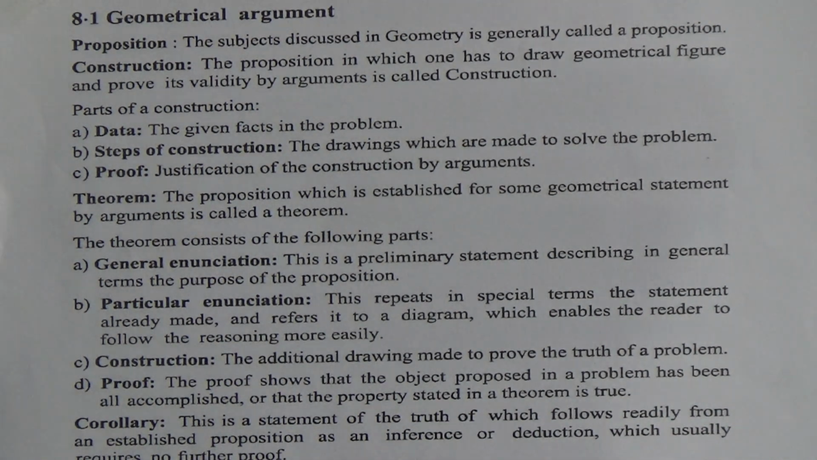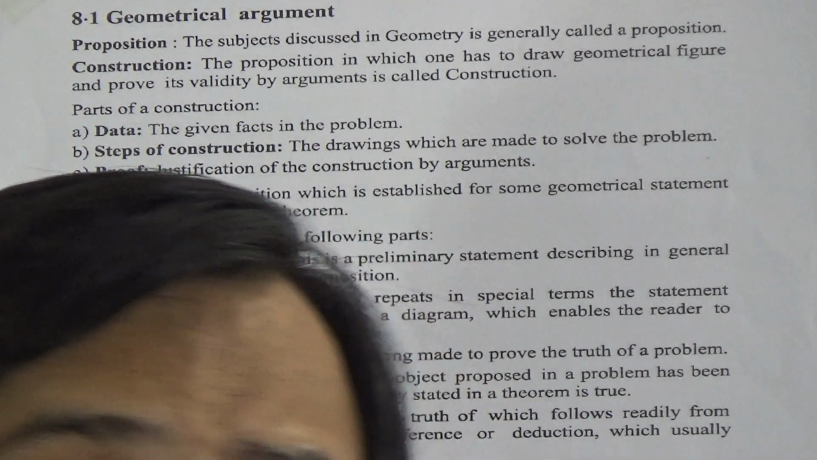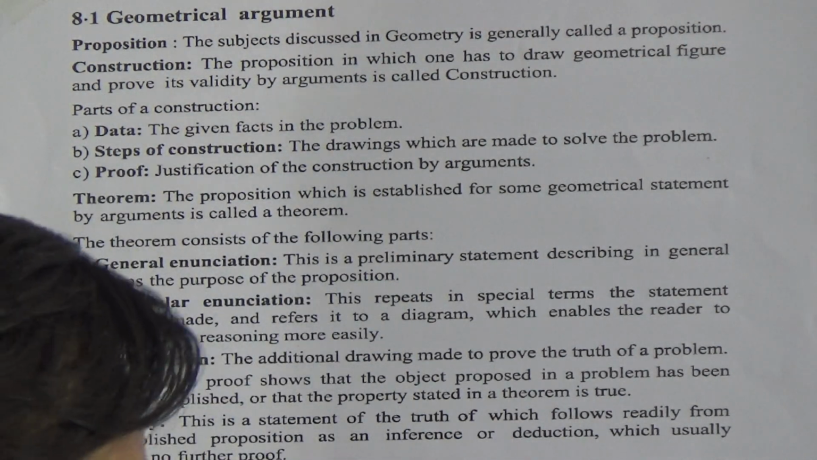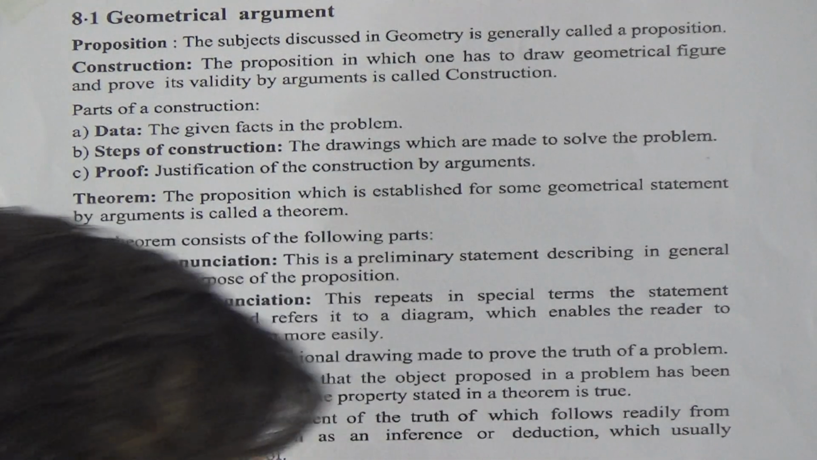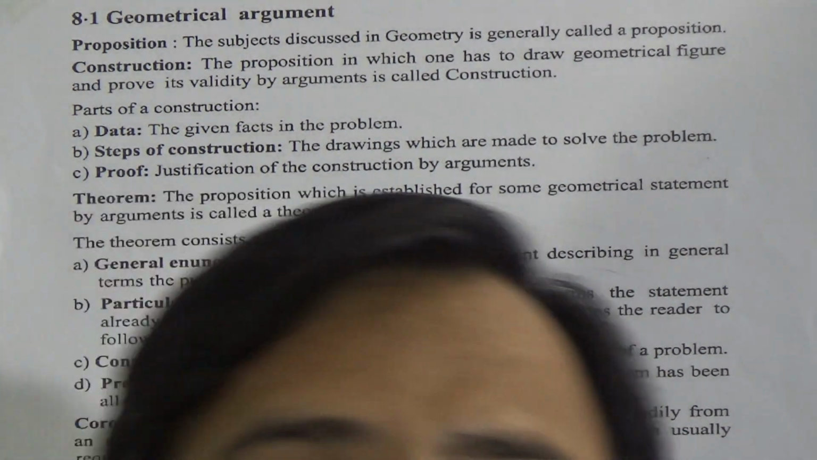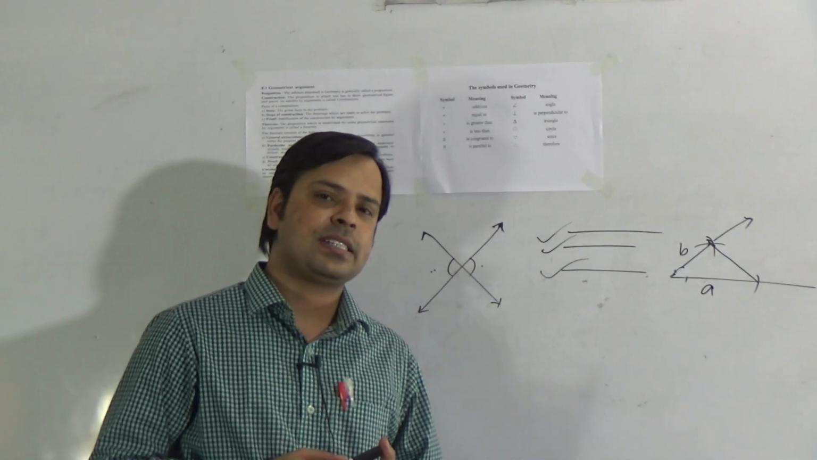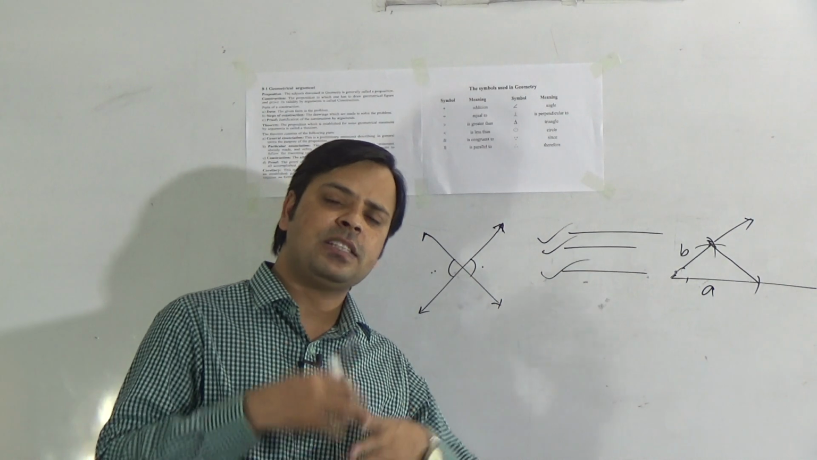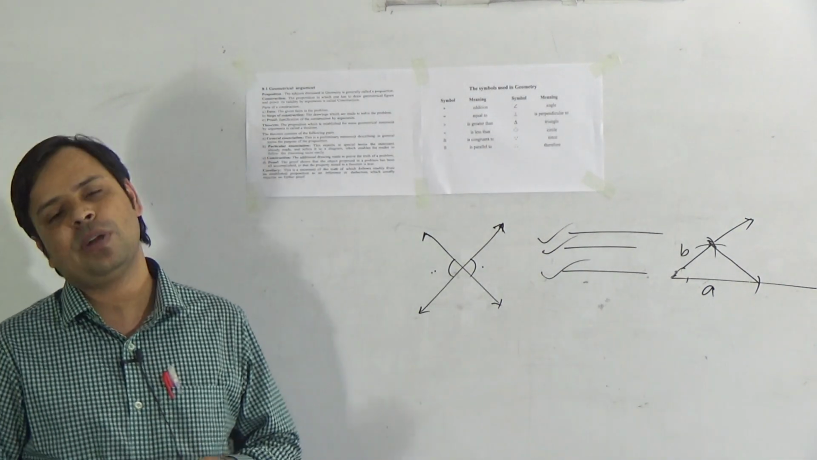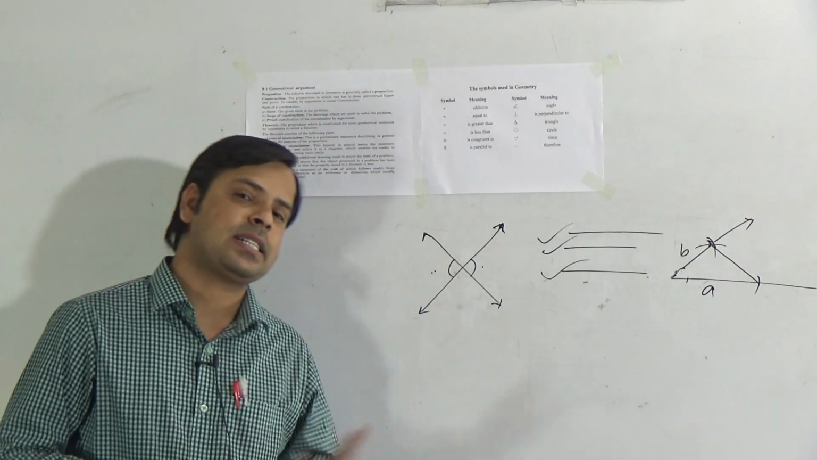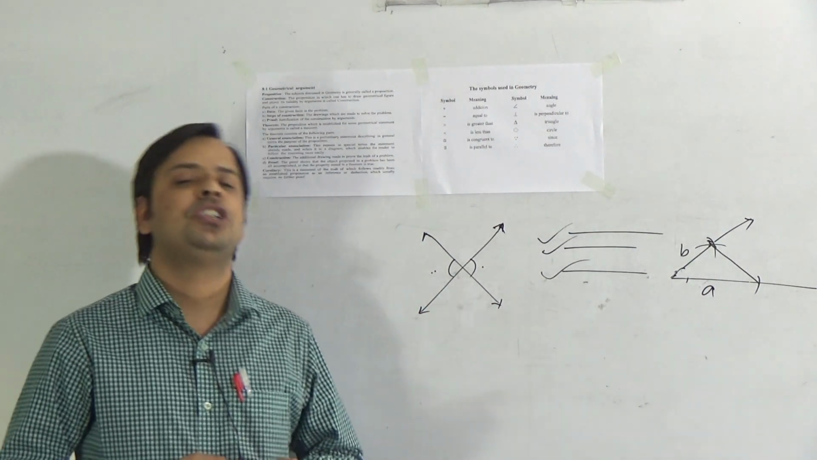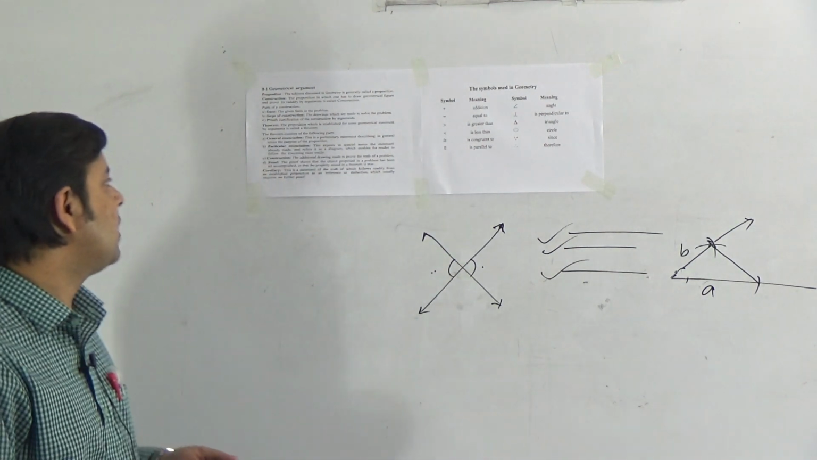Suppose there is a theorem of Pythagoras. You will see in your book in the next chapter, Theorem 1 in Chapter 9: the sum of the three angles of a triangle is two right angles. This statement is a proposition, and this proposition is also a theorem, as we have to establish it by some geometrical arguments. So this is a theorem.